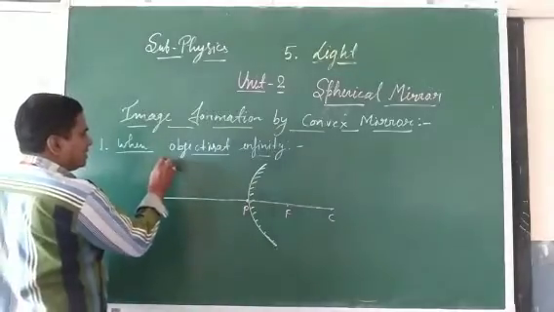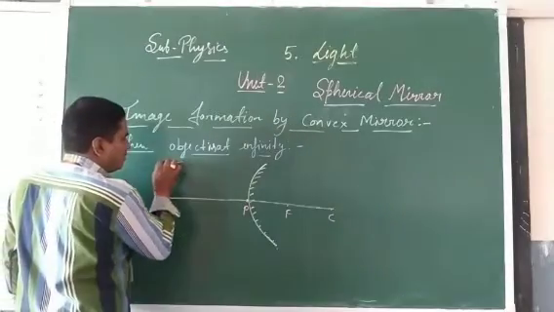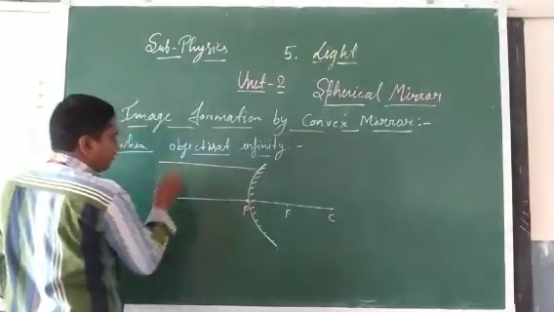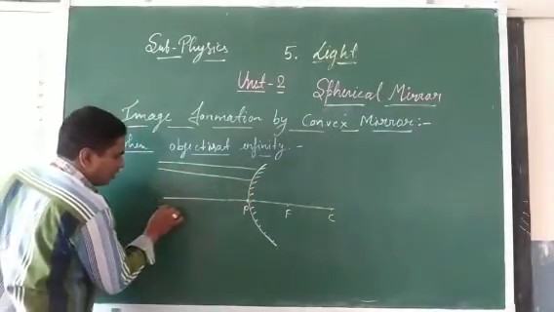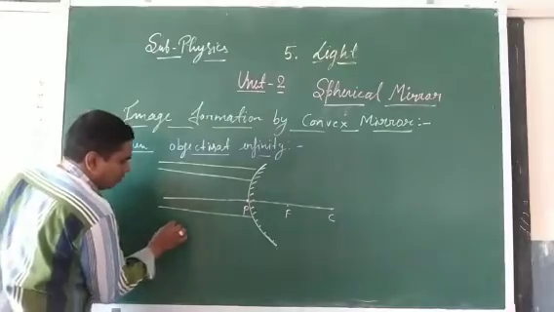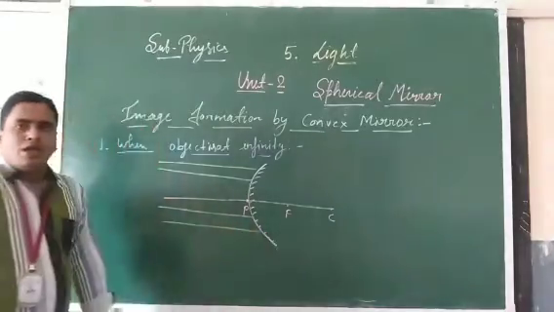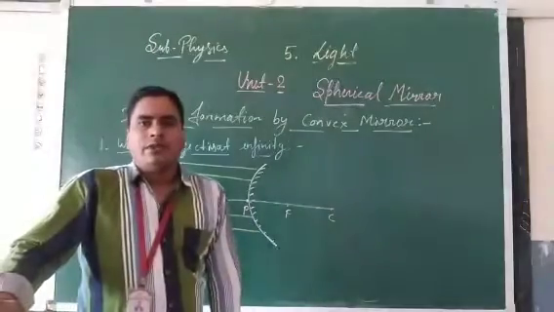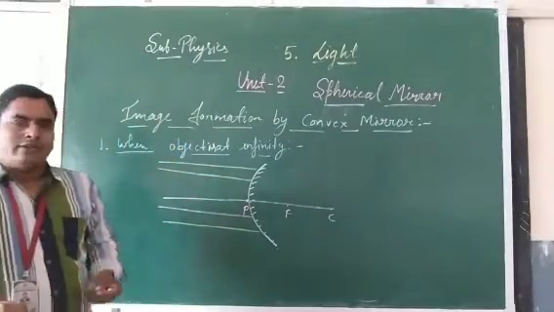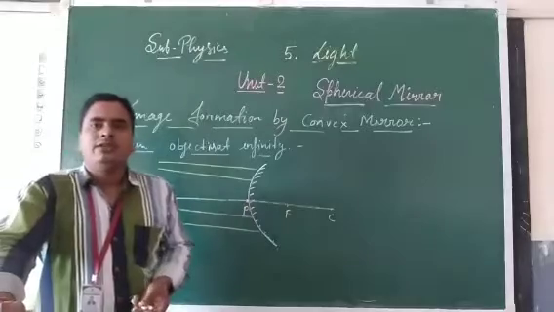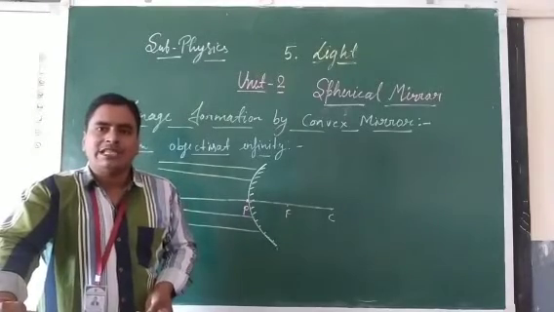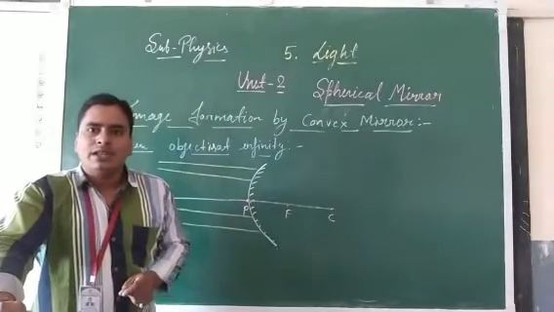So we will take some parallel rays, parallel to the principal axis, two rays above and two rays below. By the rule of ray diagrams, when rays of light travel parallel to the principal axis, after reflection they meet at a single point on the principal axis, that is the principal focus.